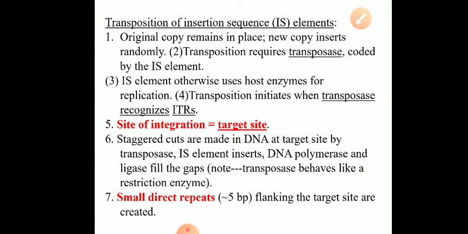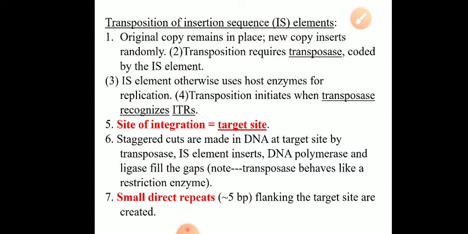The point or the site at which the transposon is integrated, at one site it is originally present, from where it is duplicated, and the copy of the IS element is to be integrated at some other point. So the site where the insertion sequence is integrated is called the target site. The site at which the transposon or insertion sequence will be integrated newly is called a target site.